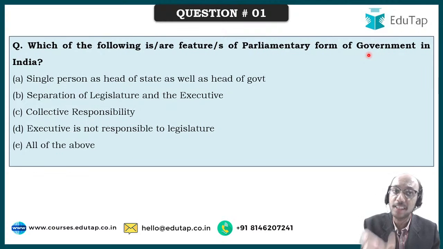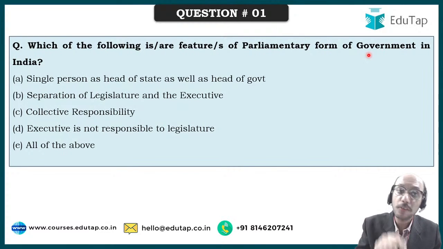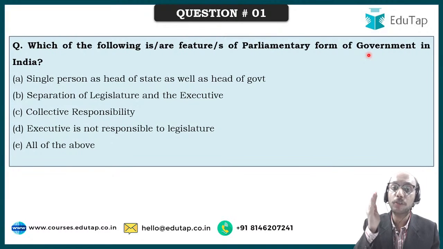We do not have separation of legislature and the executive. That is completely and patently wrong, because the executive is derived from the legislature. Executive is not responsible to legislature. Galat hai, right? Why is it wrong? Because as I explained to you, the executive is accountable, is answerable to the legislature.